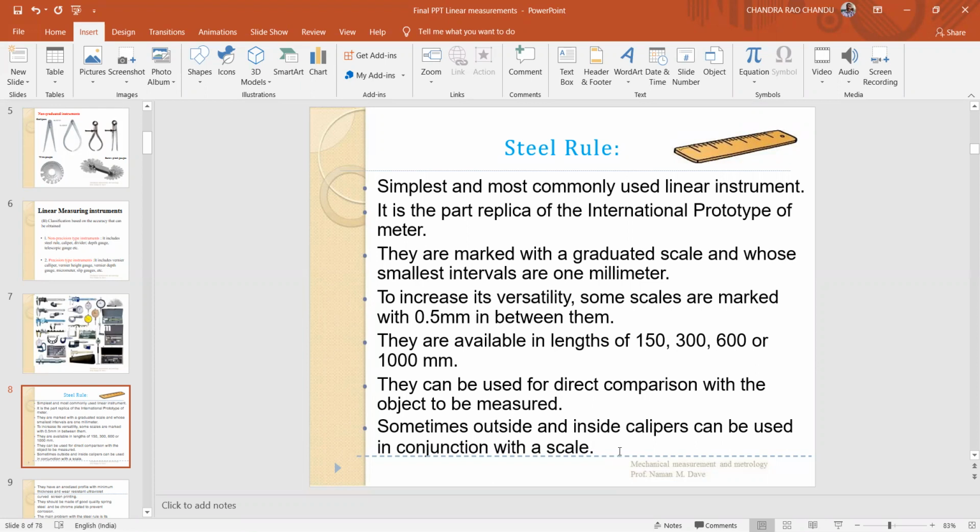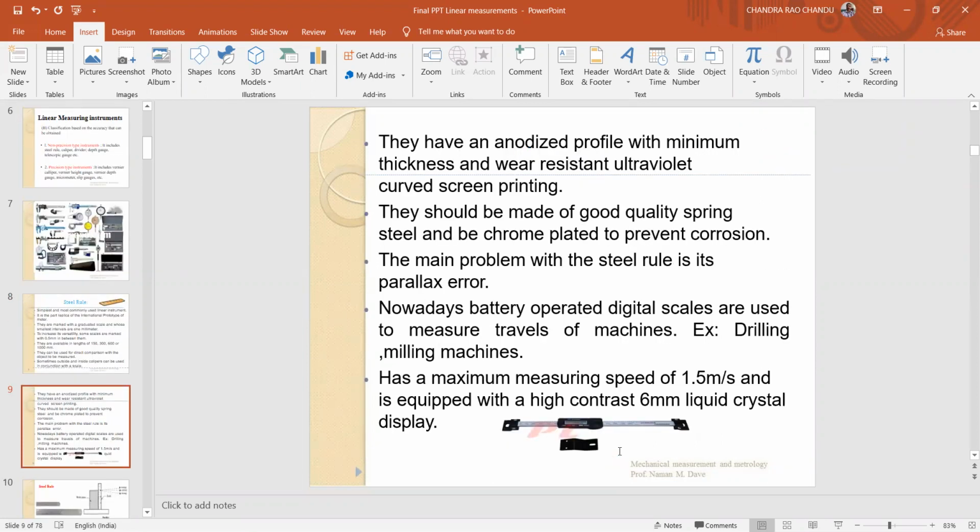They have an anodized profile with minimum thickness and wear resistant ultraviolet cured screen printing. They should be made of good quality spring steel and be chrome plated to prevent corrosion. Definitely, since the steel rule is always being used, it is subjected to wear.